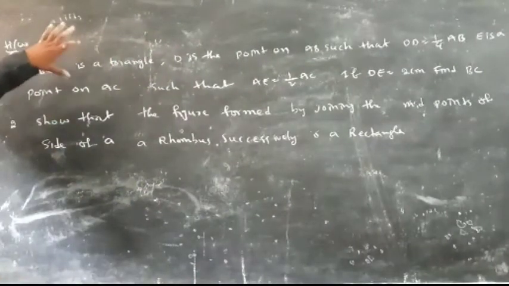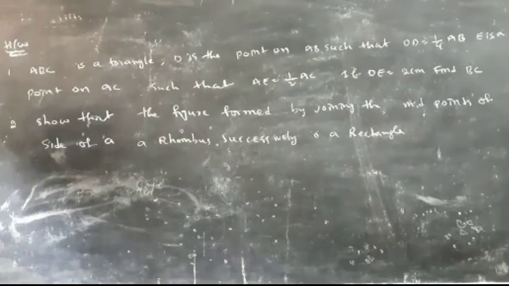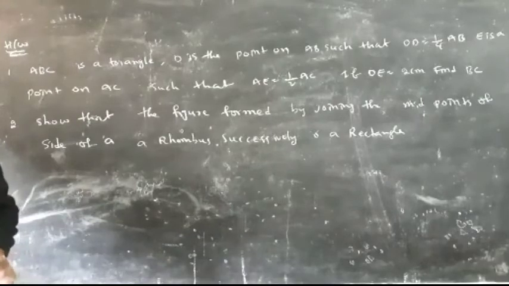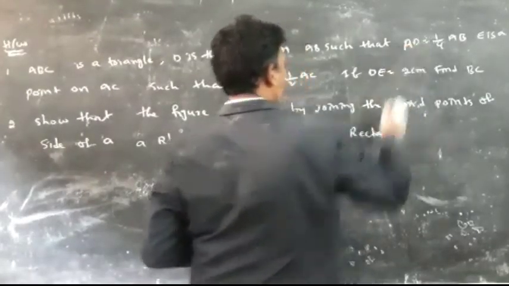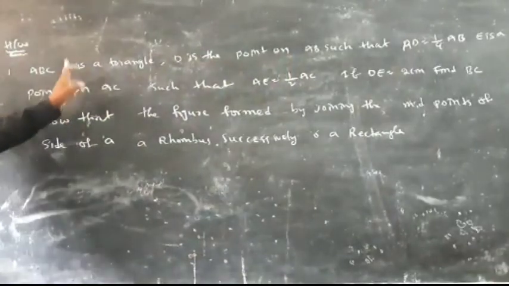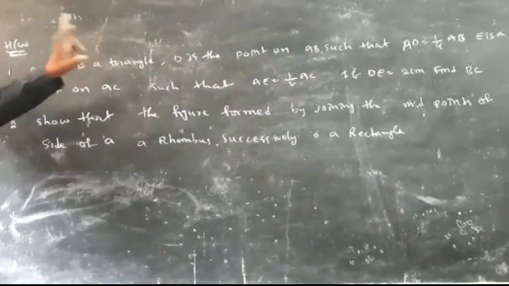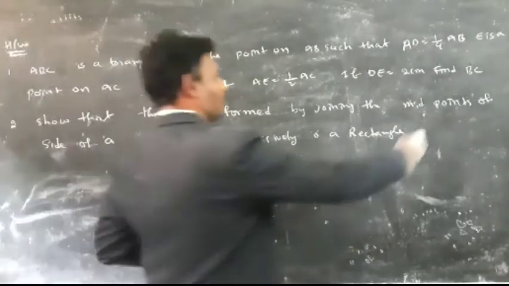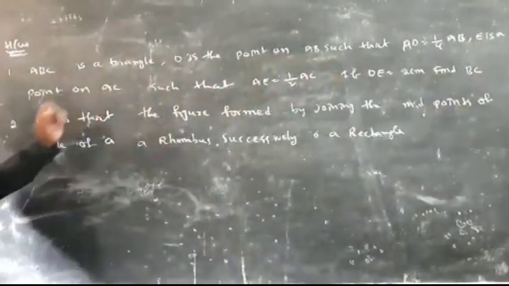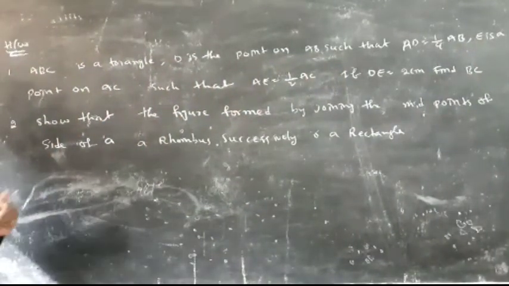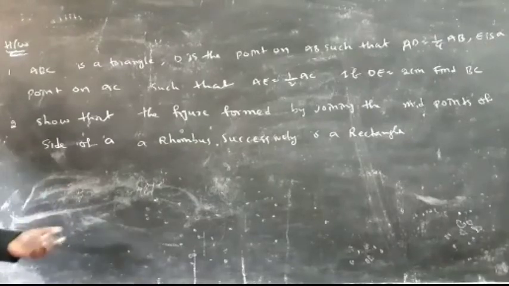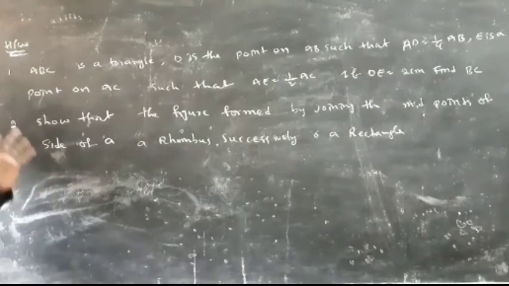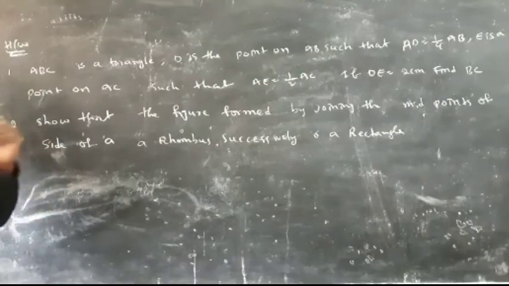Ninth class students, here is today's homework. ABC is a triangle, D is a point on AB such that AD is equal to one fourth of AB. E is a point on AC such that AE is equal to half of AC. If DE is equal to 2 centimeters, then find BC. Show that the figure formed by joining the midpoints of a rhombus is a rectangle.